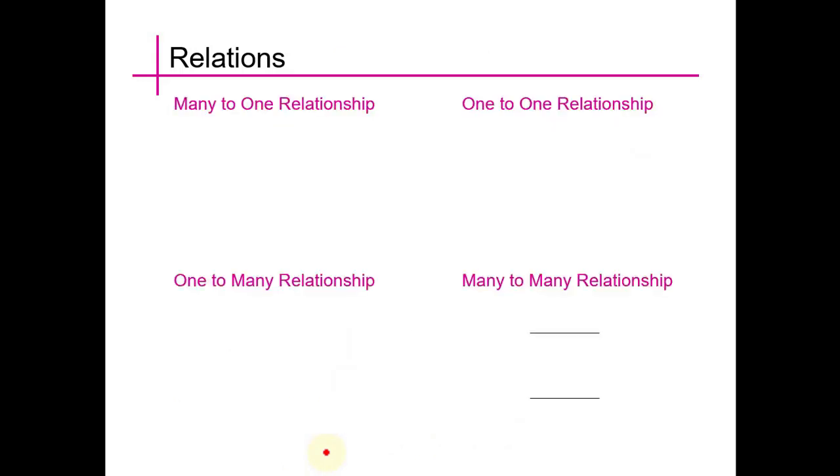Now here we see how we can use the representations of lines for many-to-one relationship, and then we see here a one-to-one relationship, and the representation of lines are straight.